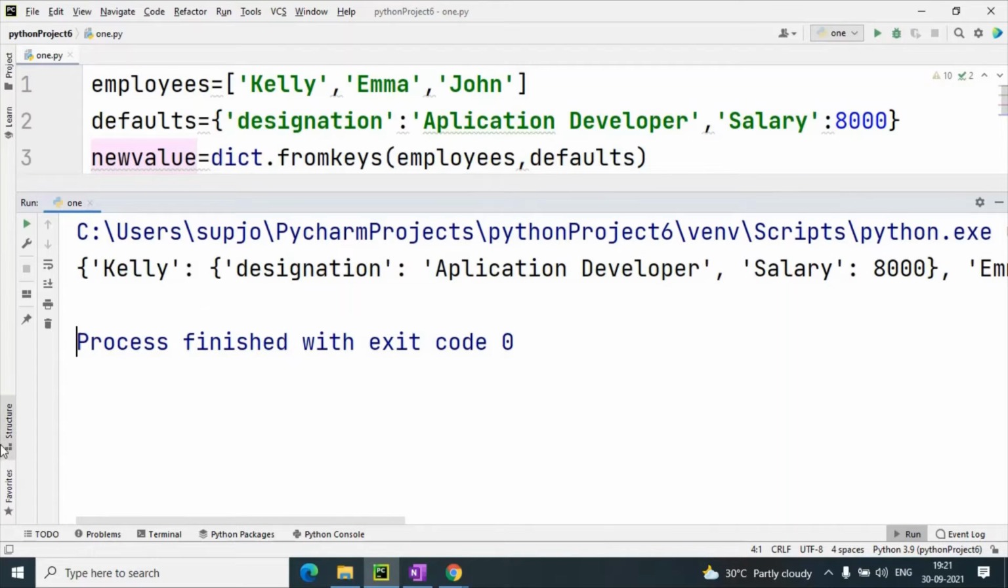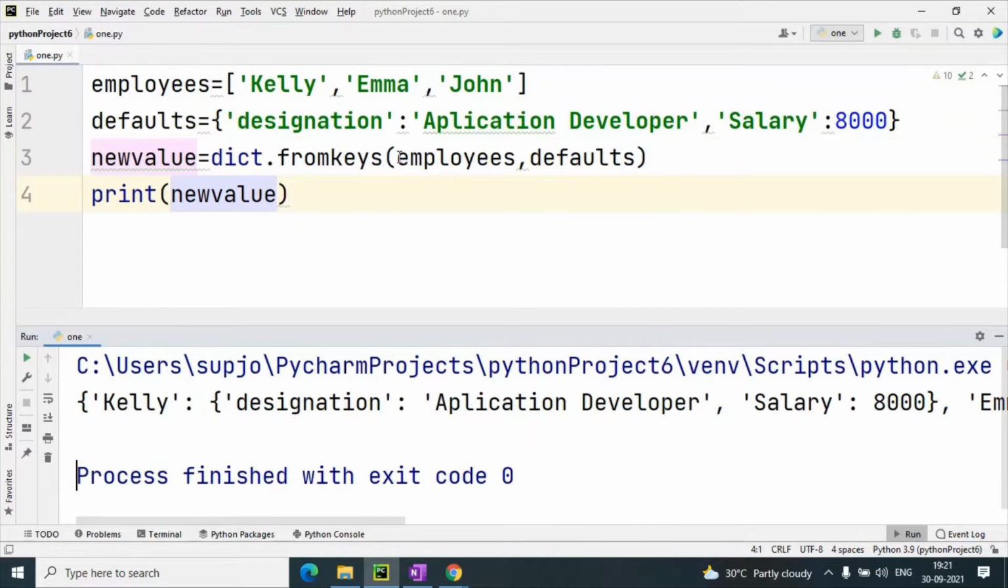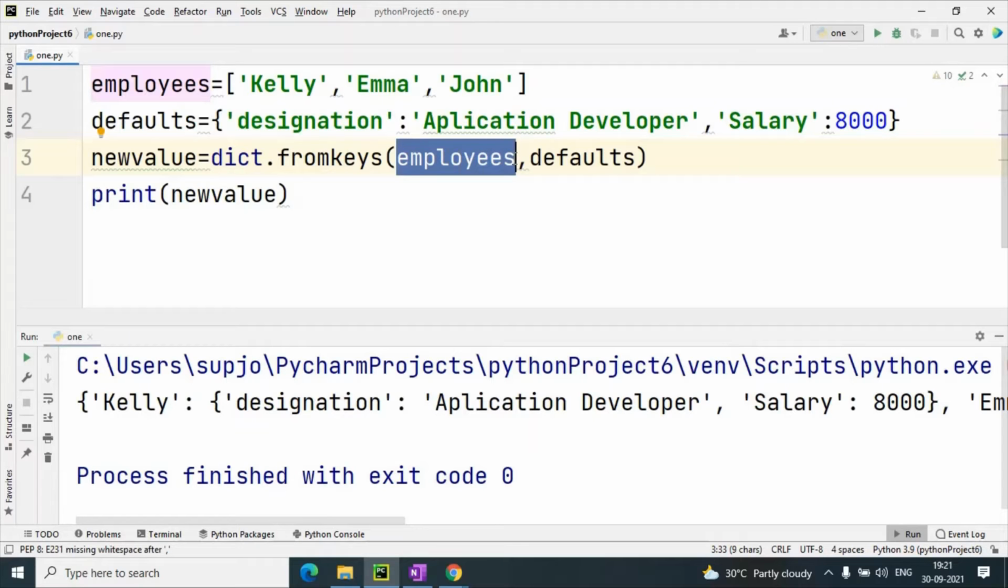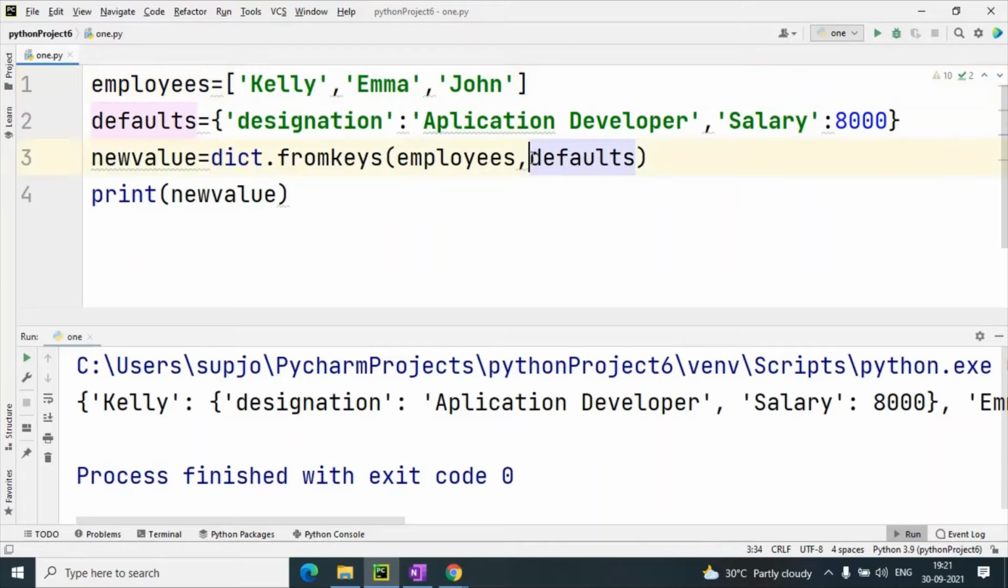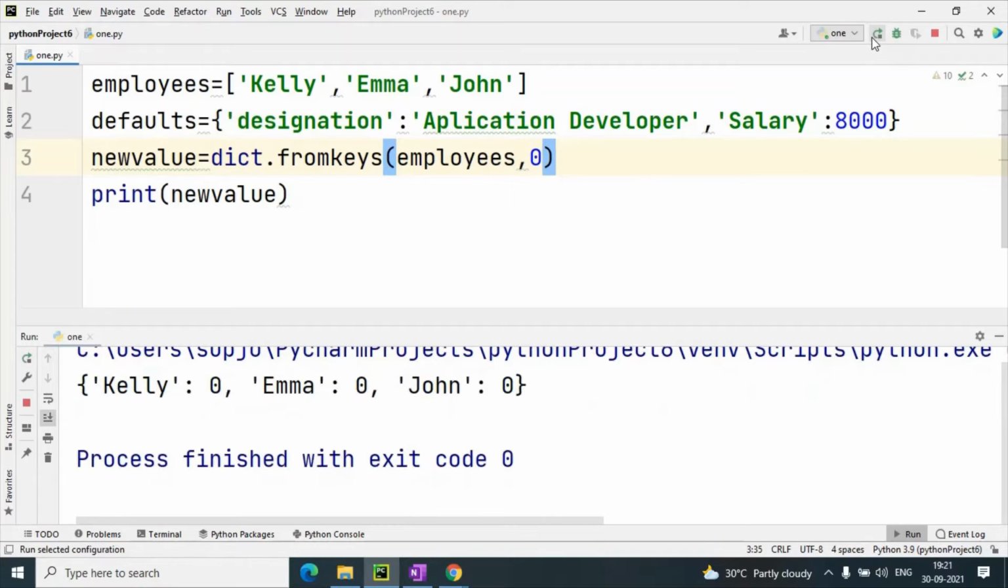That we had discussed yesterday also in the fromkeys method. This is the special method, the fromkeys method. It creates a dictionary from keys, and we can take several keys here with some one default value. Suppose I give the default value 0, so it will initialize Kelly with 0, Emma 0 and John 0, that we had discussed yesterday.